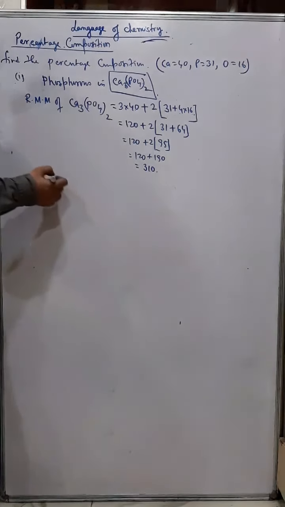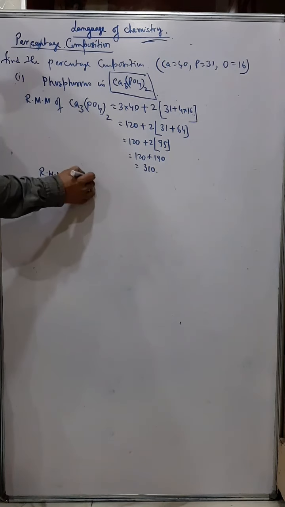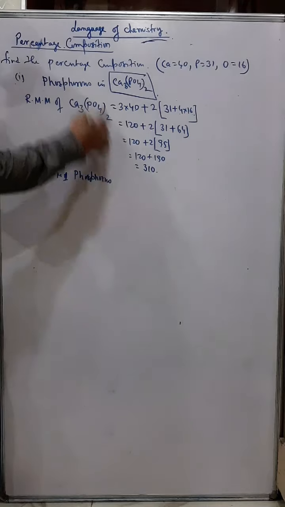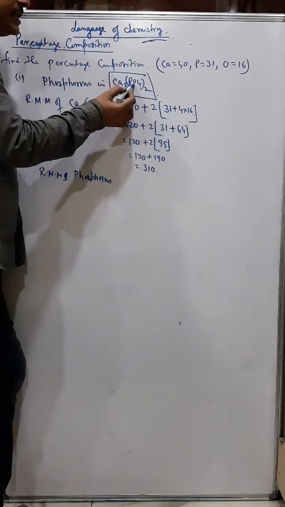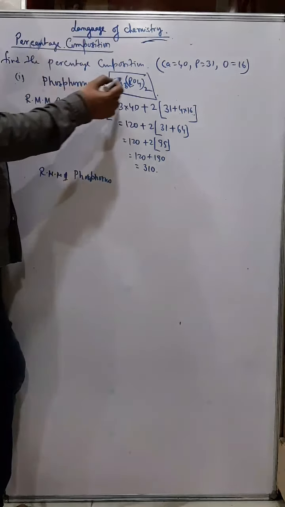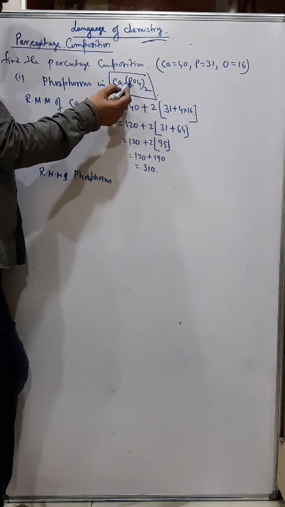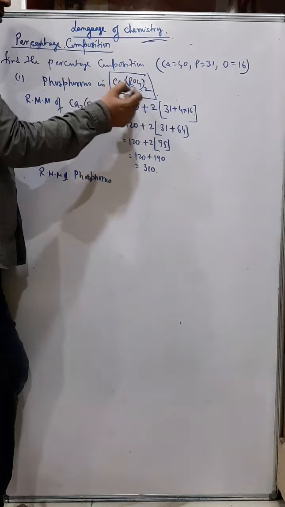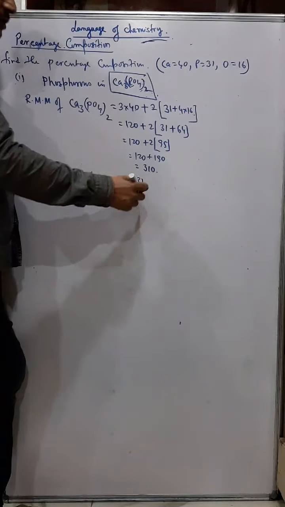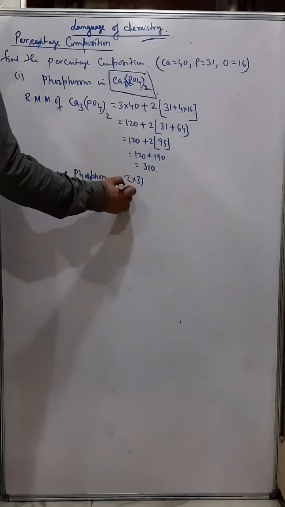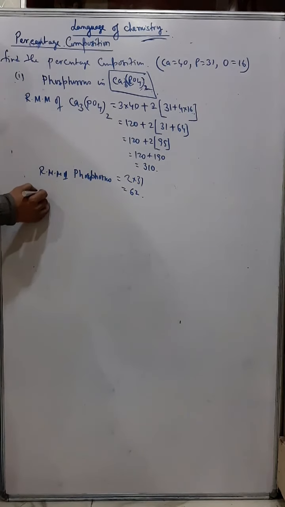Then we will find the RMM of phosphorus in calcium phosphate. Phosphorus is 31 into 2, because when you have the 2 outside, it is for everybody. There is 1 phosphorus inside, but since it is whole twice, the RMM of phosphorus is 2 into 31, and that is 62.